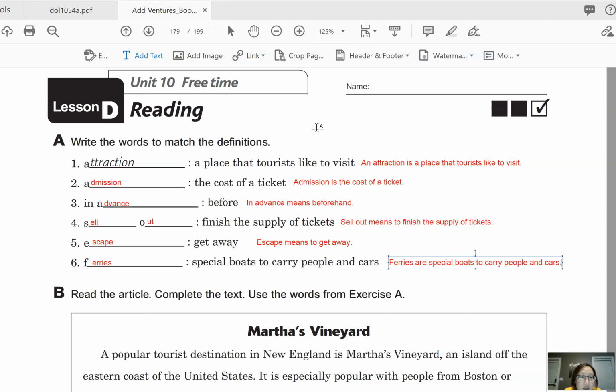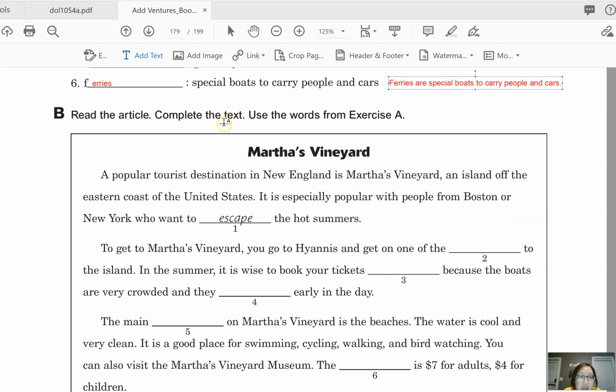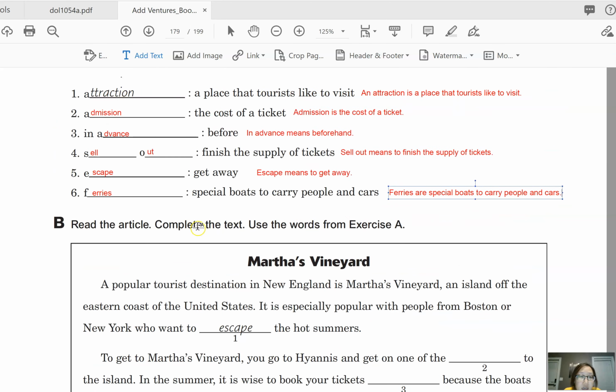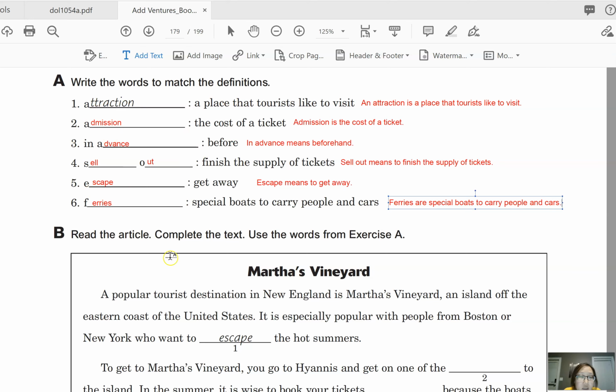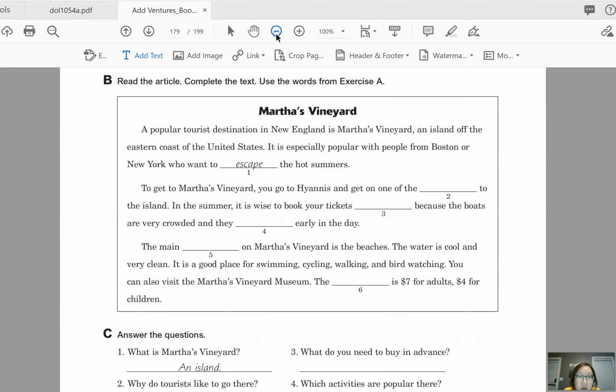Okay, so let's go ahead and look at the article. It says read the article, complete the text, use the words from exercise A. So we're going to use these words to complete this story. So let me zoom out this time.